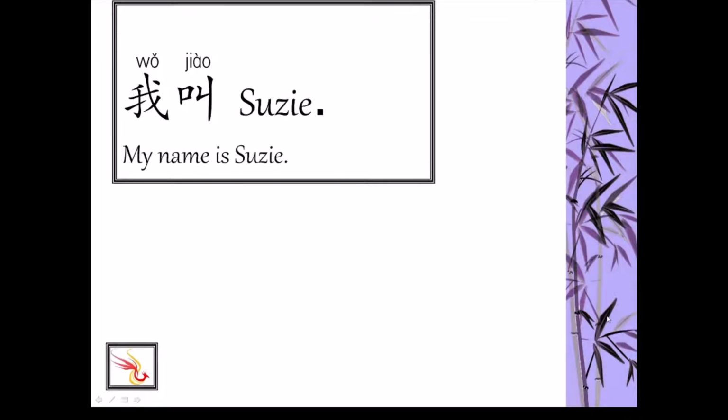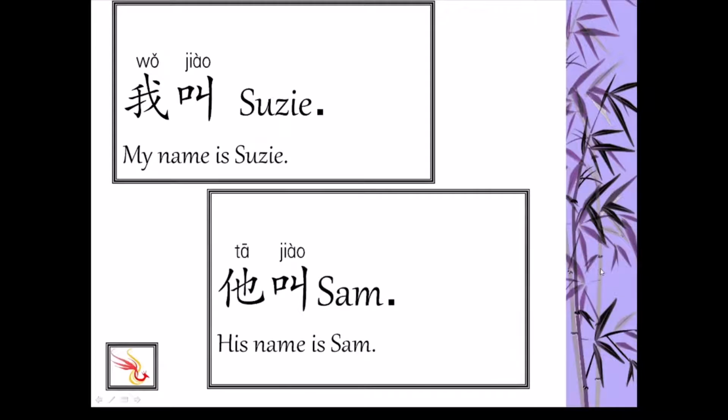我叫 Suzie. 我 is I. 叫 is to be called. So I'm called Suzie. Implied, my name is Suzie. 我叫 Suzie. 他叫 Sam. 他 is he. He's called Sam. 他叫 Sam.